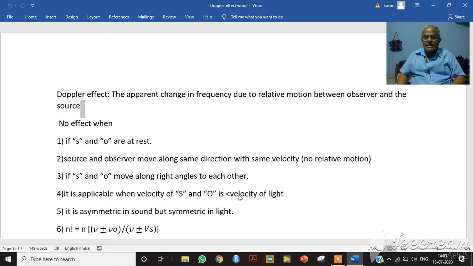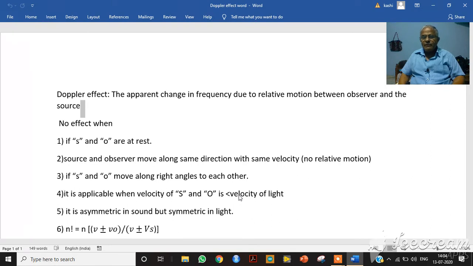You are well experienced. If you are standing on a railway platform, you will hear high frequency or high pitch of sound when the train is entering the railway station, and low frequency or low pitch of sound when the train is leaving the station. What is happening? We are receiving high frequency or low frequency of sound instead of the actual frequency of the horn.